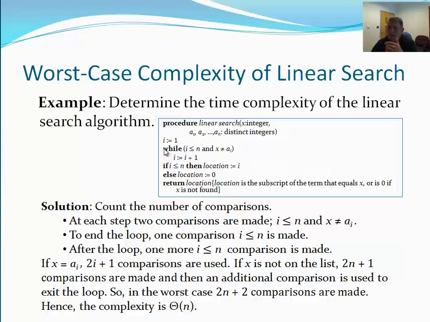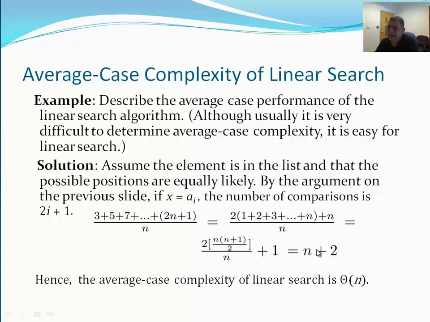If I find that item in the list, then I return the location of that item in the list. If I cannot find it, I return 0, meaning it's not in the list. So I'm going to compare the whole thing. And again, this one comes to 2 times n plus 2, which is theta of n. Again, this one is going to be the order of big theta of n.